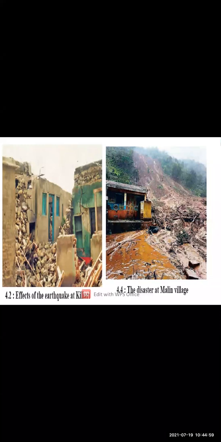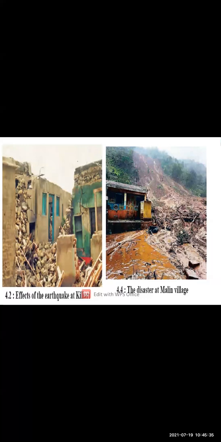Now what is a landslide? A landslide is caused due to heavy rainfall. Due to heavy rainfall, the big mountains become weak with the help of water. And what happens? The mountain soil comes down in a huge amount like a waterfall on the mountain slopes, and due to that many people got buried under the soil and lost their lives in this disaster.